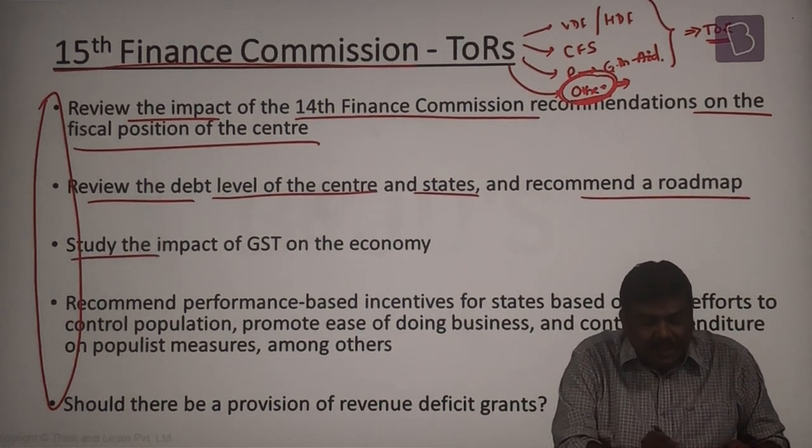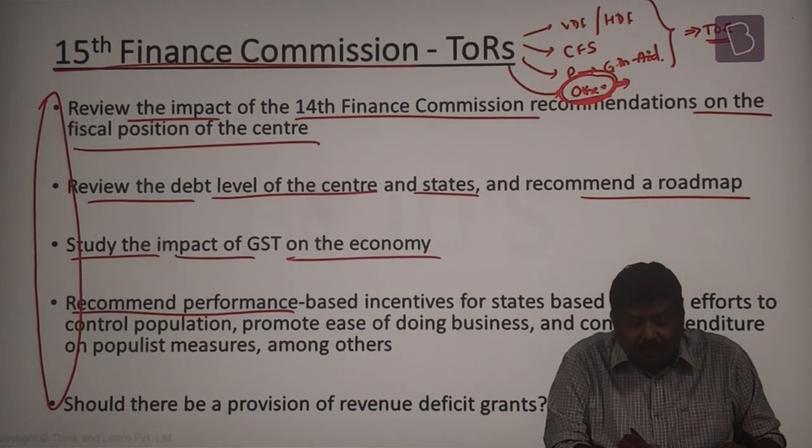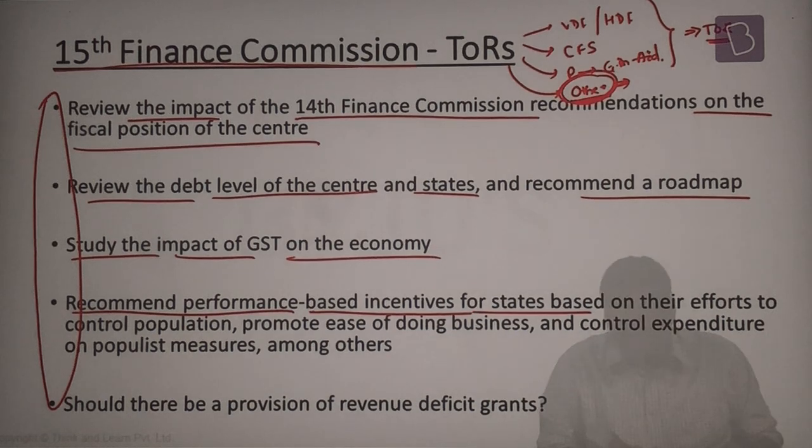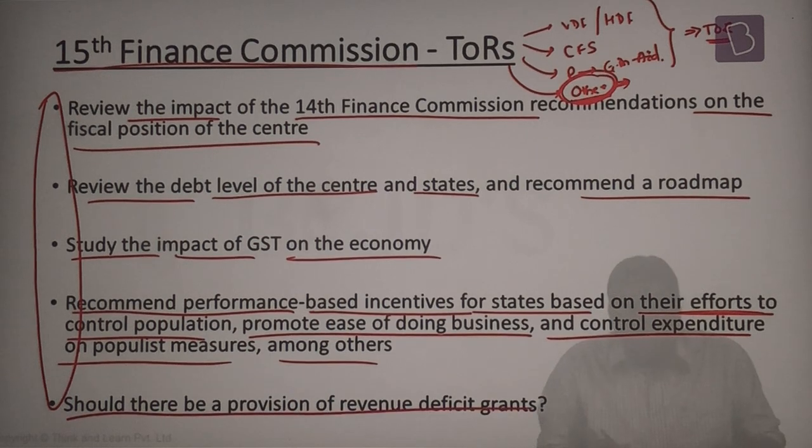Third, study the impact of GST on the economy. Fourth, recommend performance-based incentives for states based on their efforts to control population, promote ease of doing business, control expenditure on populist measures, and so on and so forth. And fifth, should there be a revenue deficit grant?